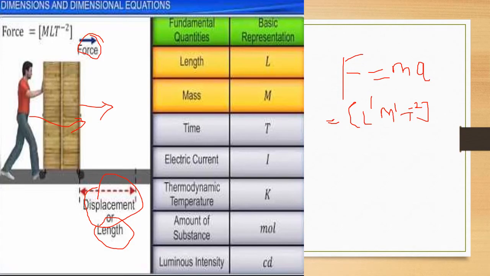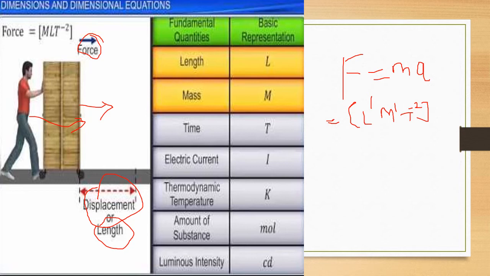In the next, as shown in the figure, there is a man who pushes the block in the forward direction. So the box is moved with a certain amount of displacement. That displacement is called the length. Now the dimension for force: according to Newton's second law, F is equal to m into a.